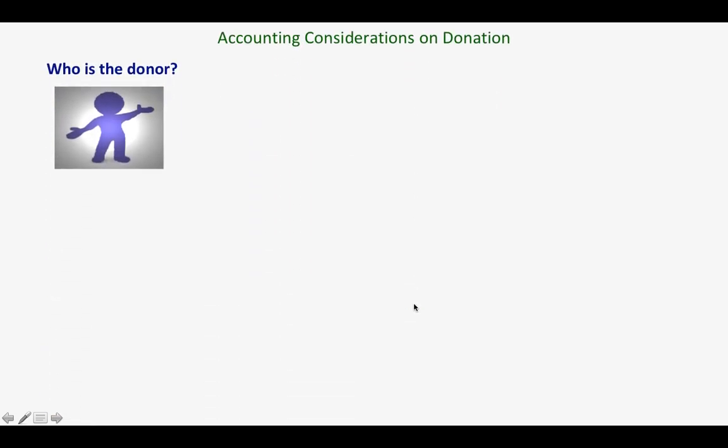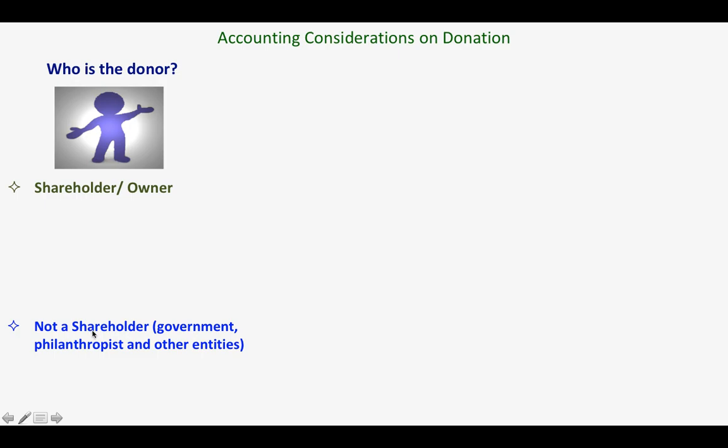So, class, the accounting considerations will be, first, we have to determine who is the donor. Is the donor a shareholder? And we have already learned that a shareholder is one of the owners of the company. Okay? And the donor can be not a shareholder. If it is not a shareholder, it can be the government, a philanthropist, and other entities. Okay? So let us discuss if the donor is a shareholder.